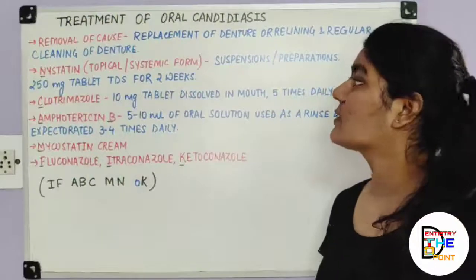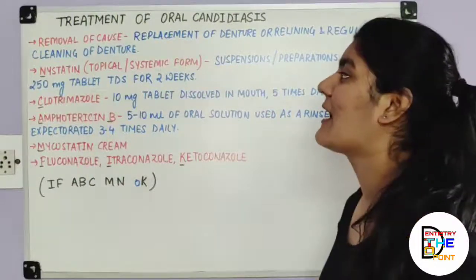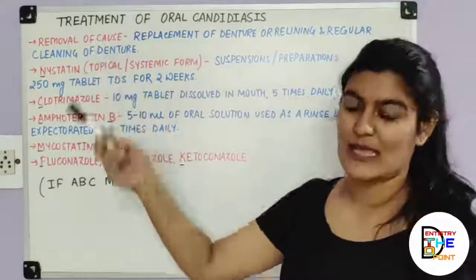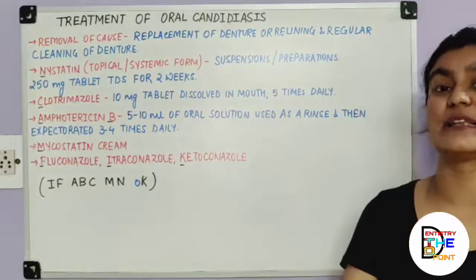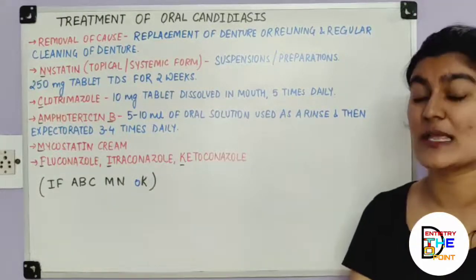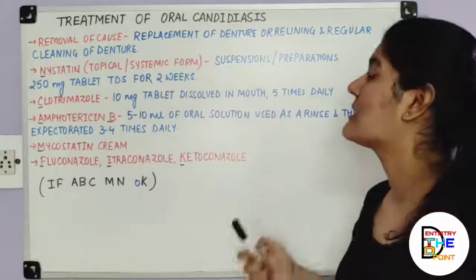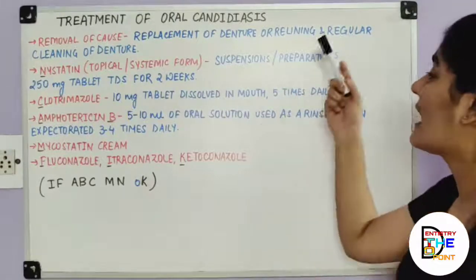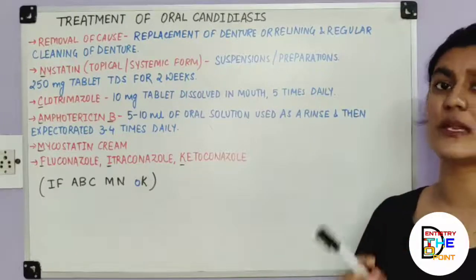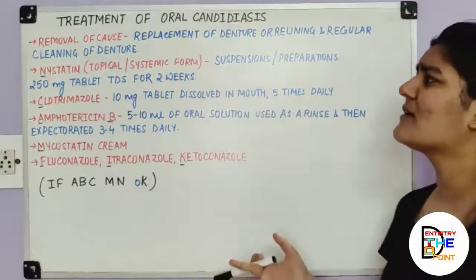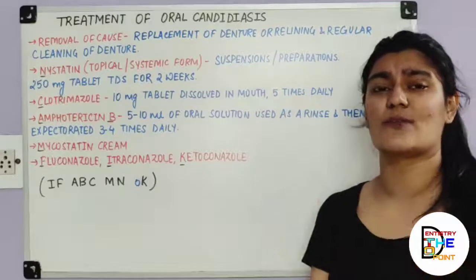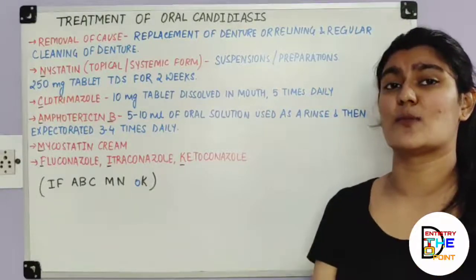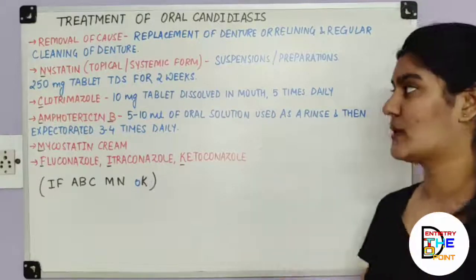So in the treatment of oral candidiasis, we have firstly the removal of the cause. Now, as we have already read, the denture is a very important causative factor in candidiasis. So replacement of the denture, relining of the denture, or regular cleaning of the denture is a very important thing. Or any traumatic factor present in the oral cavity that is responsible for causing it has to be removed.